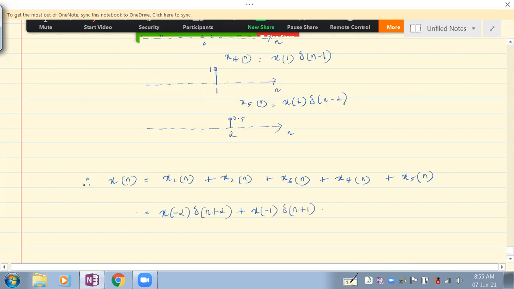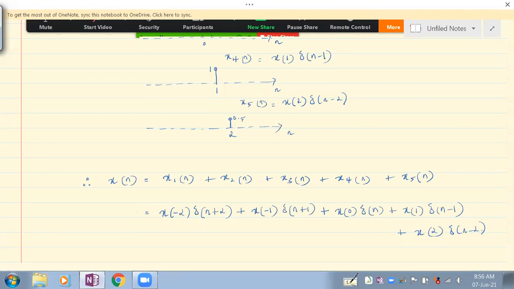The third sample is at n equal to 0, so it is x of 0 into delta of n, plus x of 1 into delta of n minus 1, plus x of 2 into delta of n minus 2. Isn't it? Now, this is how we can do this.